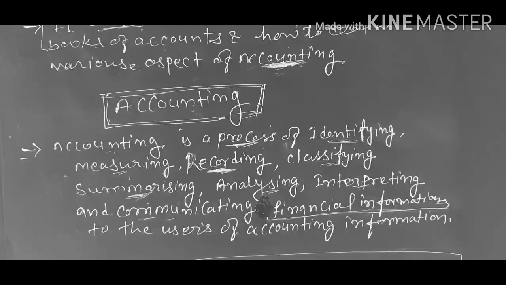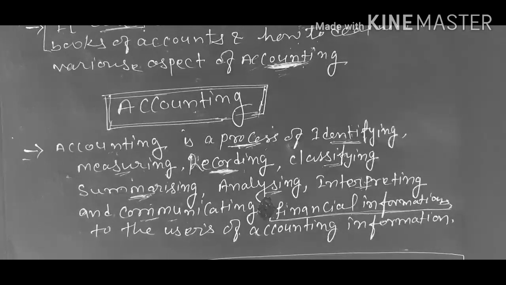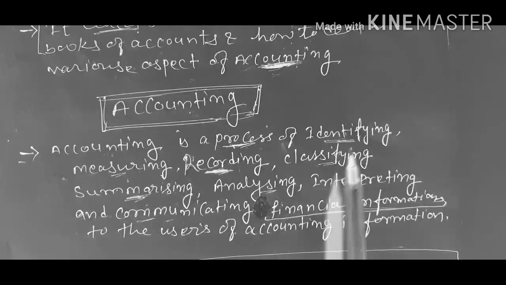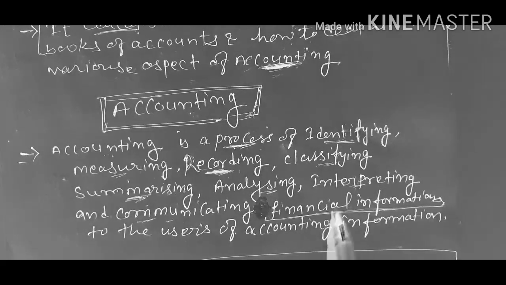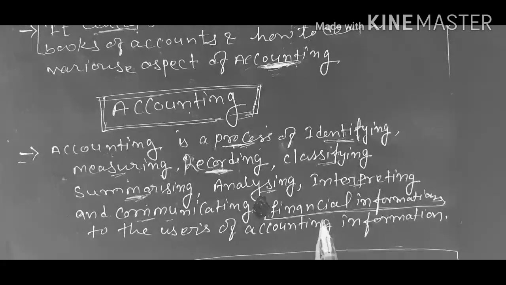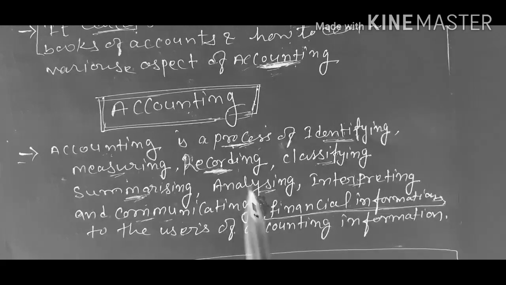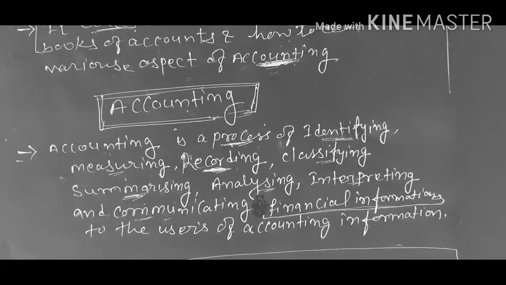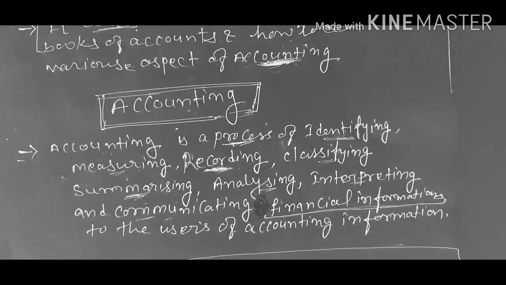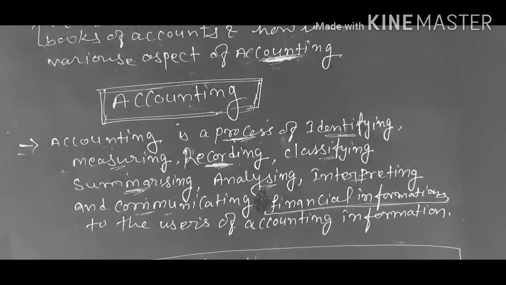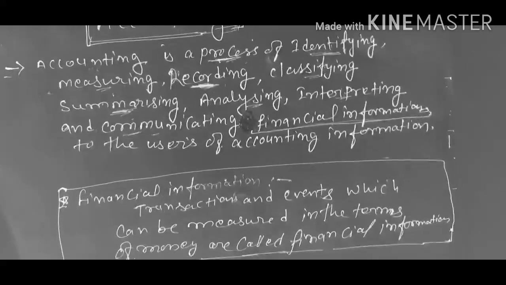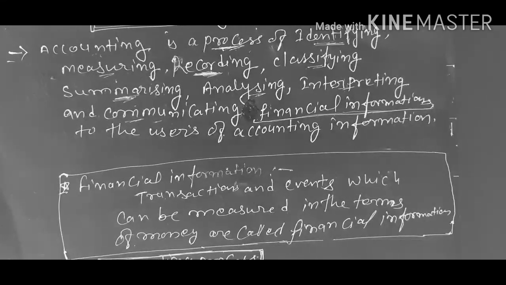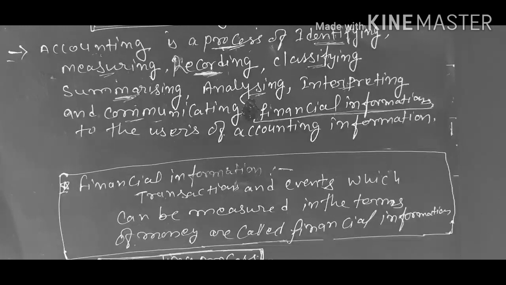Now again a question is arising that, sir, what is the meaning of financial information? In the accounting process, first we have to identify financial information, then we have to measure that financial information in terms of money, then financial information is recorded. So what is the meaning of financial information? Let me explain you the meaning of financial information. Financial information means transactions and events which can be measured in terms of money.